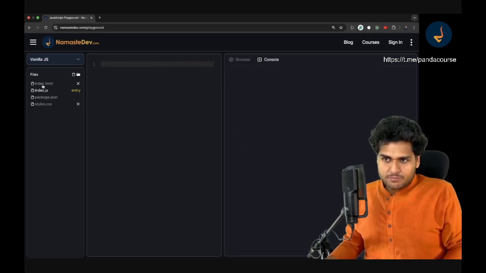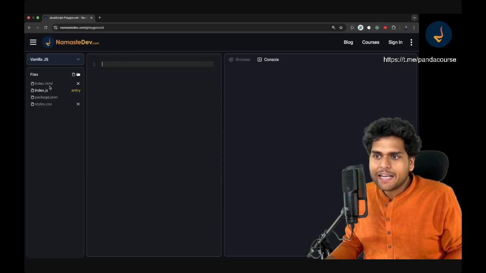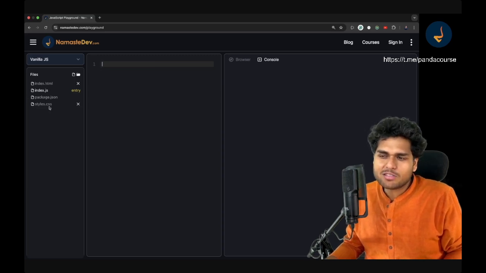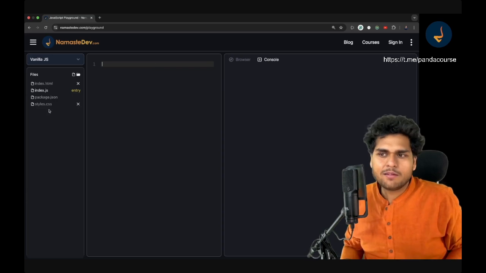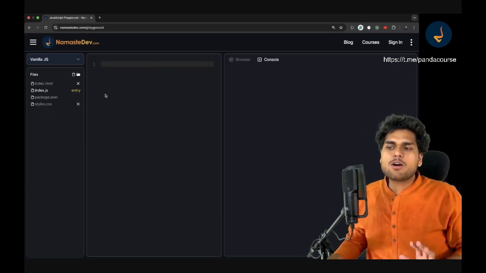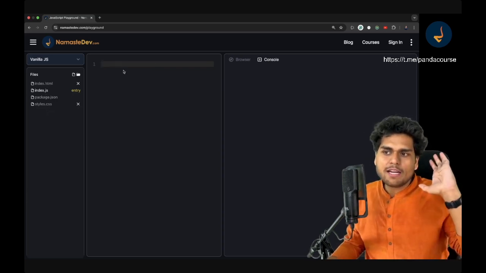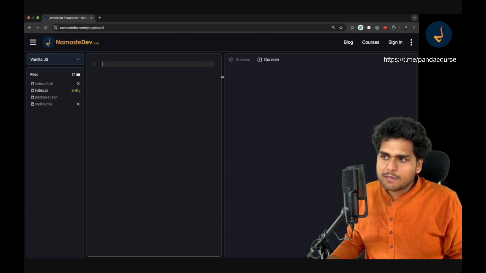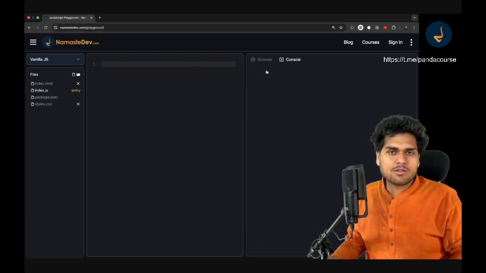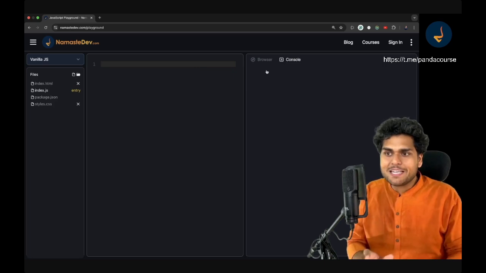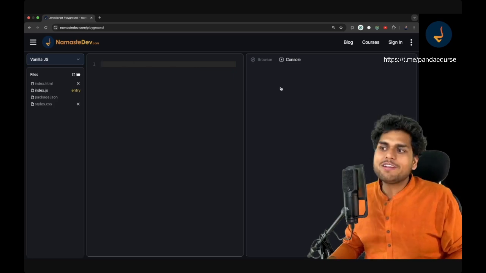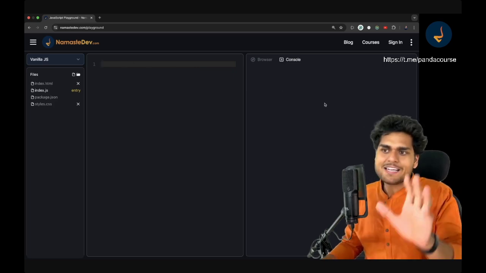So you see, there are a lot of files: index.html, JavaScript, package.json, style.css. You don't have to worry about any file. Just go to index.js. This is the only file we are bothered about, the JavaScript file. We will be writing some piece of JavaScript code over here, and we will be seeing the output over here in the console. Very, very simple and straightforward. We will see the output over here in real time. So this is the playground.